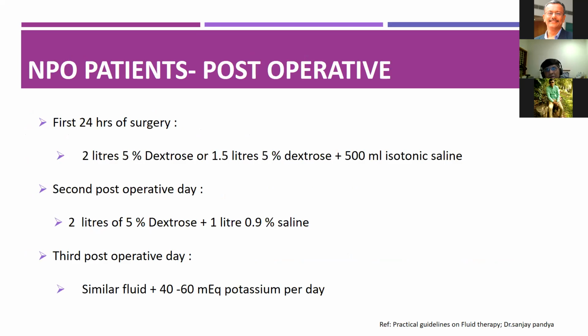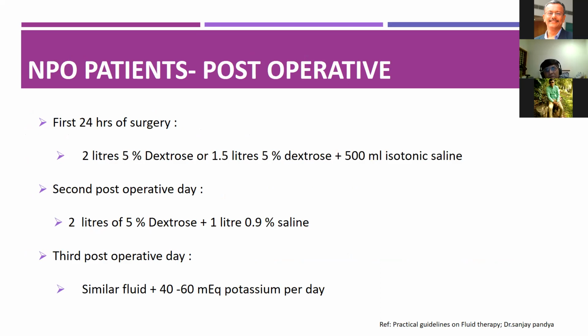Sir, actually, you don't know now, sir, that ERAS program. Sir, this is given in that anesthesia: initially in the first 24 hours of surgery, 2 liters with 5% dextrose, or 1.5 liters with 5% dextrose and around 500 ml of isotonic solution should be used.